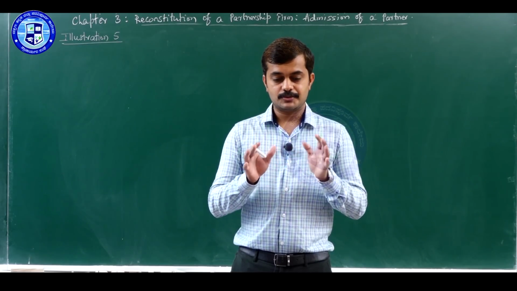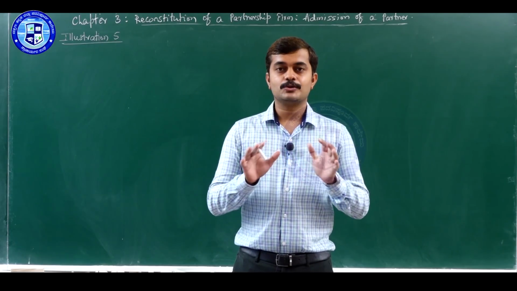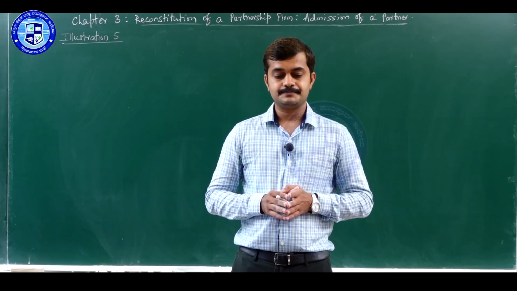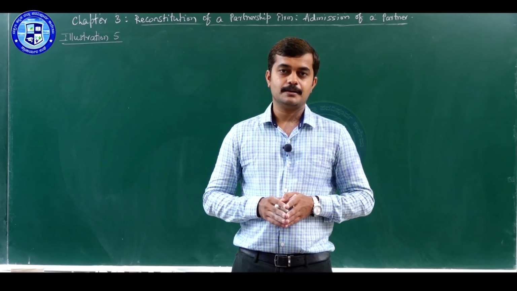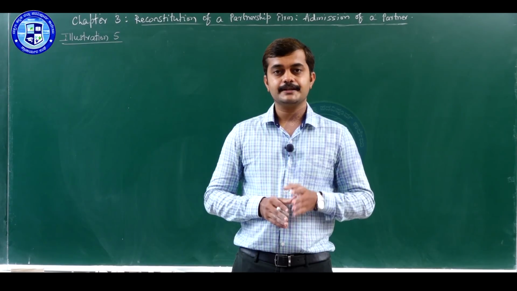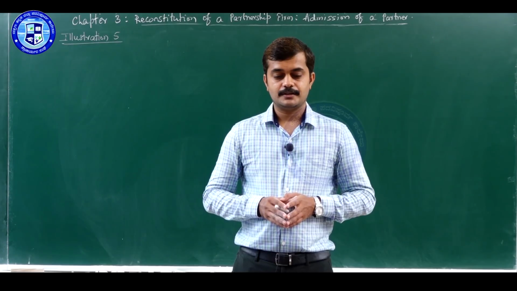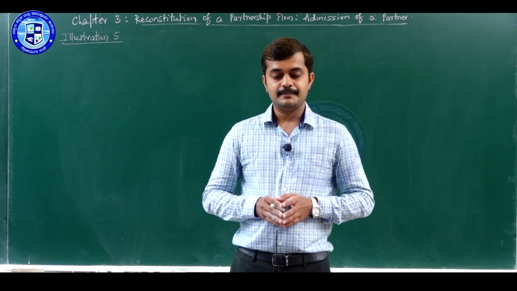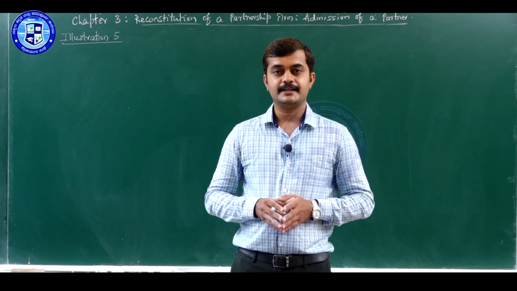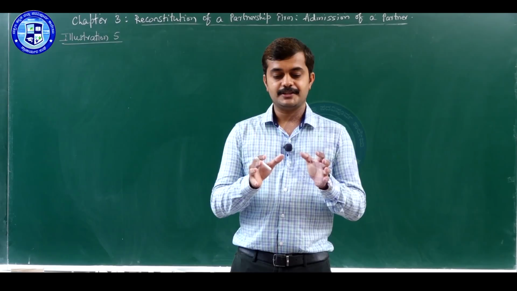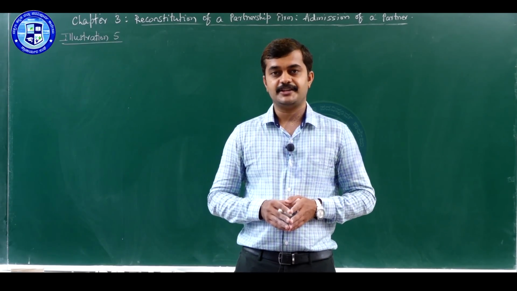Since we are solving this problem as per Accounting Standard 26, we will not take a goodwill account anywhere, but we will be adjusting goodwill through the capital accounts of partners. For that we need a sacrifice ratio, which we will calculate a little later. Point number C: motor car and machinery are to be depreciated by 20% and rupees 3,800 respectively. So, there is depreciation on those two assets, motor car and machinery.